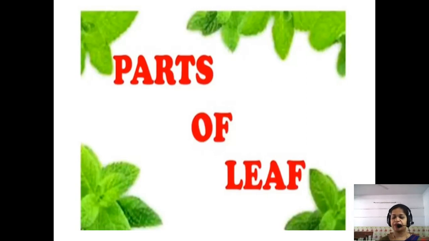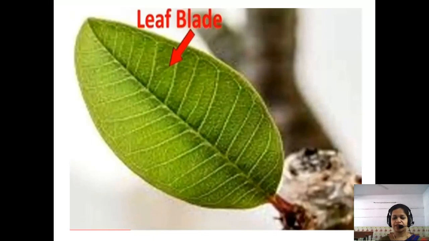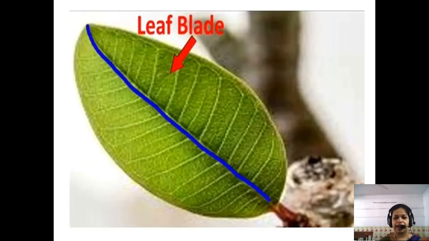Now the next topic of the chapter is parts of a leaf. Leaves have a few parts. Let's see what the different parts of a leaf are. Here you can see this is the picture of a leaf. Now the first part of the leaf is the leaf blade, means the whole portion of the leaf over here. It is called the leaf blade or lamina. It is called what? Leaf blade or lamina.